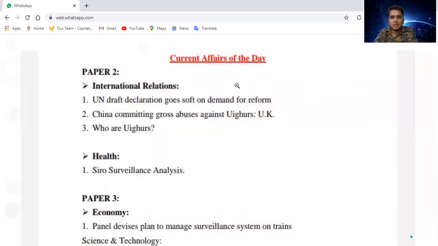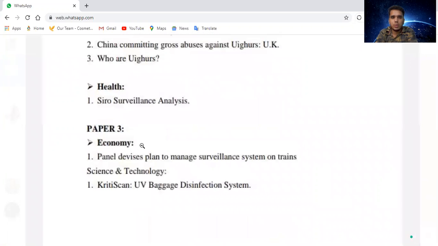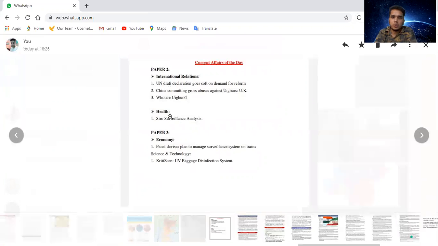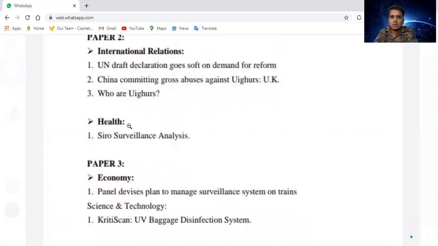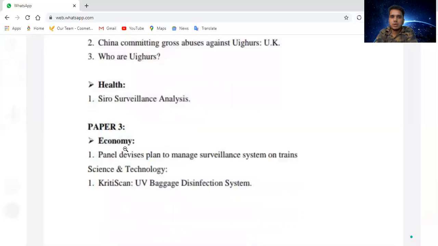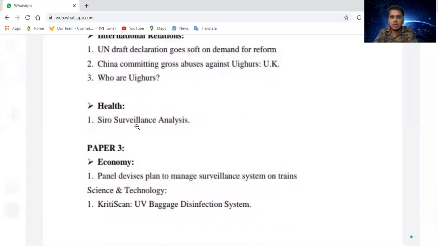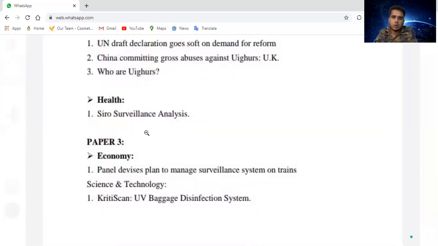First of all, write these: paper 2, paper 3, economy. We have GS papers, in which paper 2 and paper 3 come, covering different subjects like international relations, health, economy. Health is not major right now because everything related to health is COVID-19, nothing else. So we will not study much about COVID-19, just important topics of COVID-19.